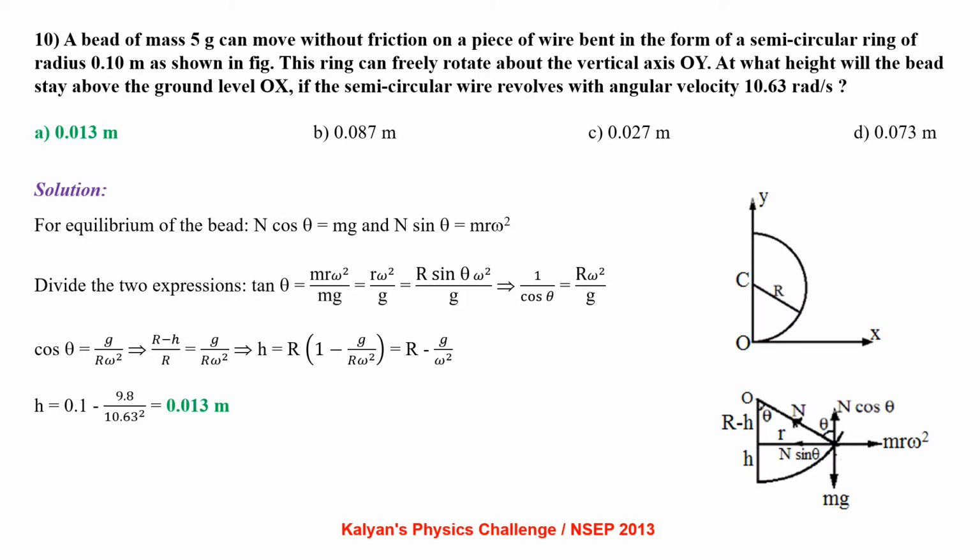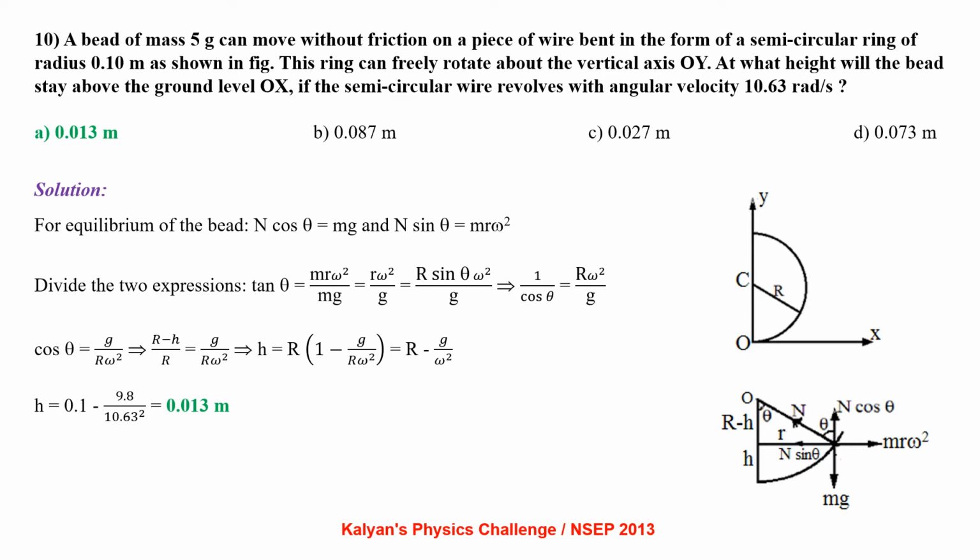A bead of mass 5 gram can move without friction on a piece of wire bent in the form of a semicircular ring of radius 0.1 meter as shown in figure. This ring can freely rotate about a vertical axis OY. At what height will the bead stay above the ground level OX if the semicircular wire revolves with an angular velocity of 10.63 radian per second?